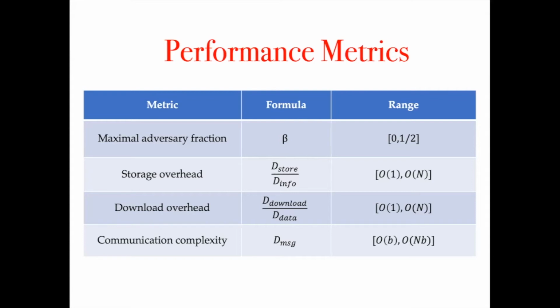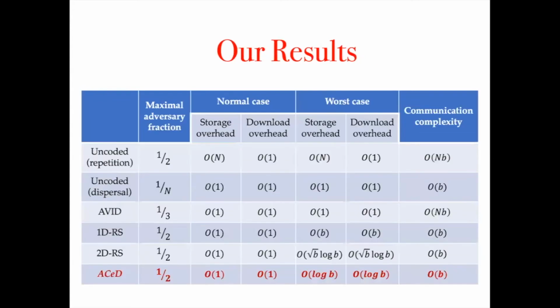Third, download overhead is the ratio of downloaded data sets and the size of reconstructed data. The range is also from O(1) to O(n). Last, the communication complexity is the total number of bits that have been communicated. The range is from O(B) to O(nB), where B is the block size.